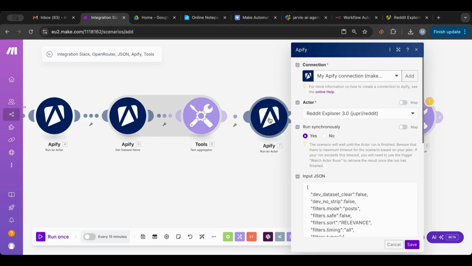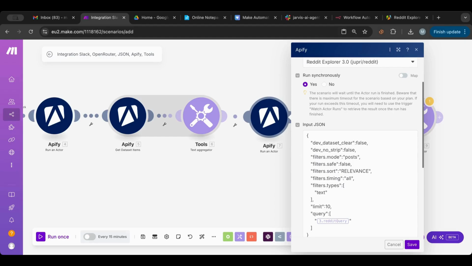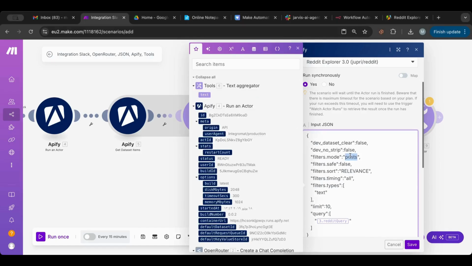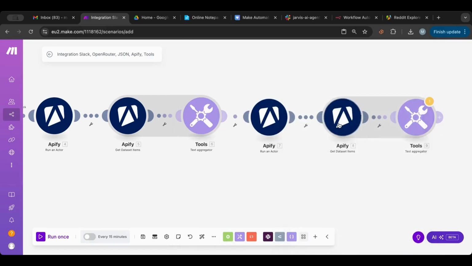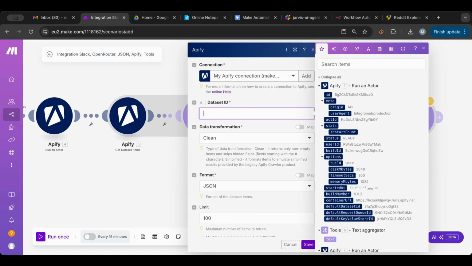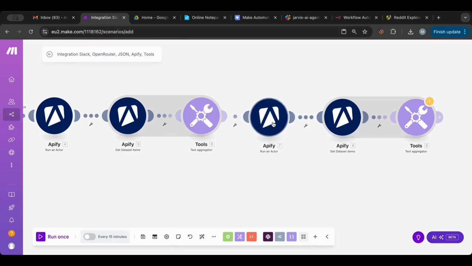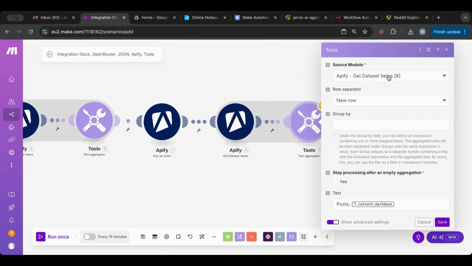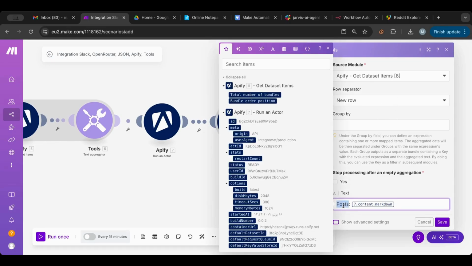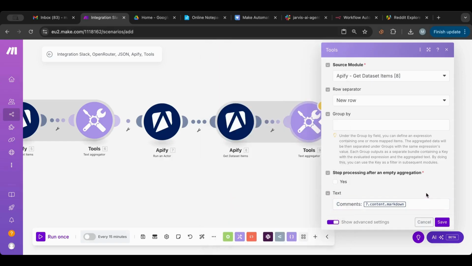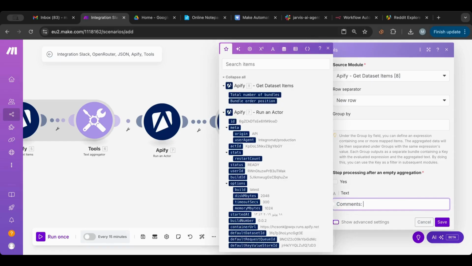Okay, so now this one we are going to check for comments, and we'll have the same thing, the same Reddit query. We'll save, and here also we'll get the dataset from the one from 7 from here, and then we will also, but here we'll name it comments, and we need to make sure that it comes from 8.